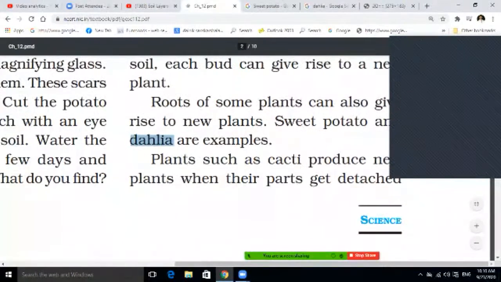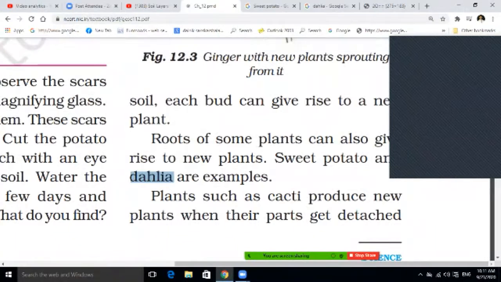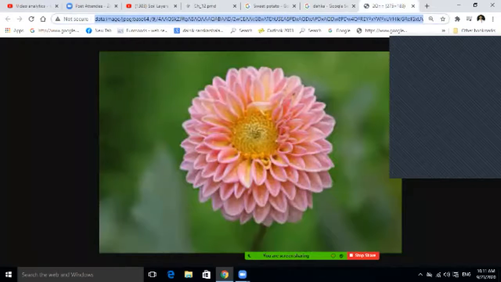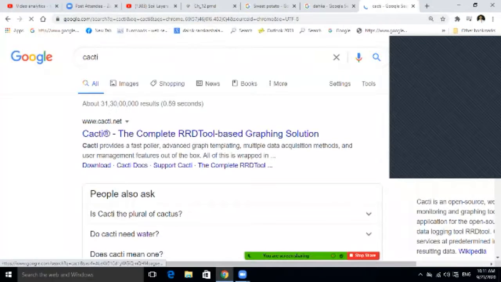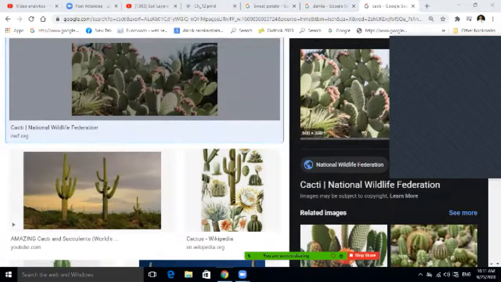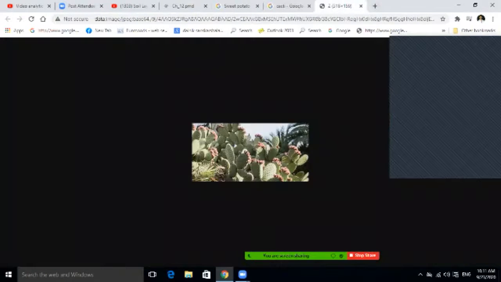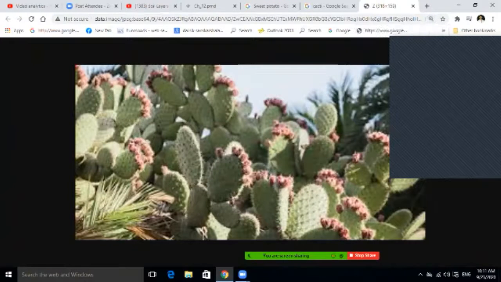So plants such as the cacti produce new plants when their parts get detached. If I'm talking about the cacti, that is also a type of plant. I think you have seen this type of plant. That is a cacti plant.